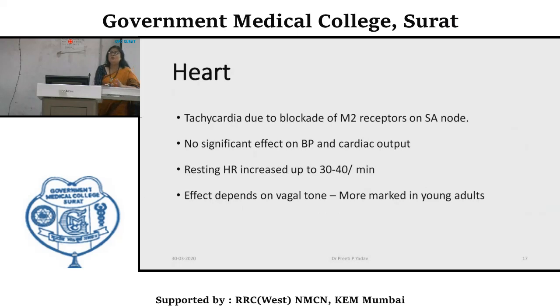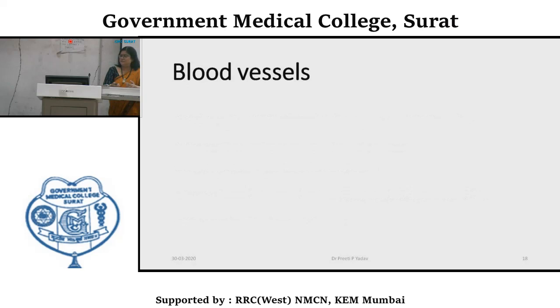But these effects of increase in heart rate will be less in individuals like young children or the elderly, because at these extremes of age the parasympathetic tone is relatively less. Sometimes it may produce some type of cardiac arrhythmias.